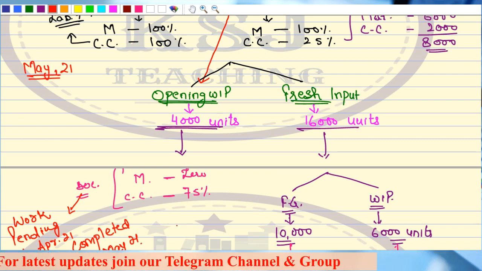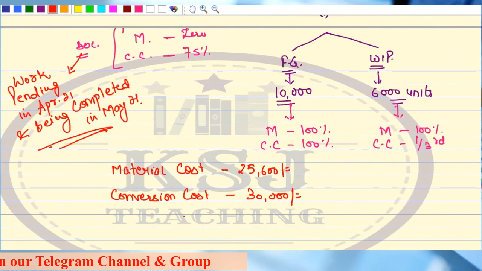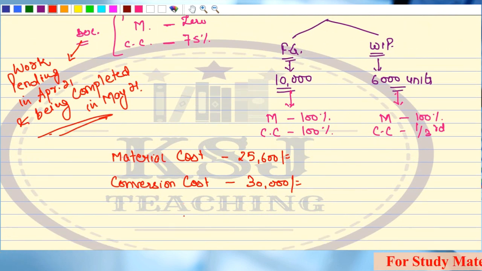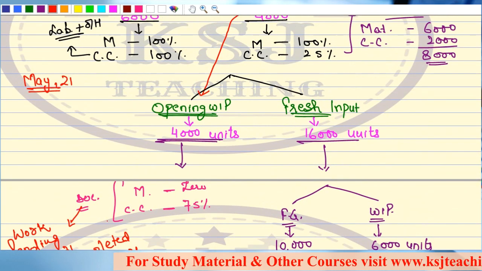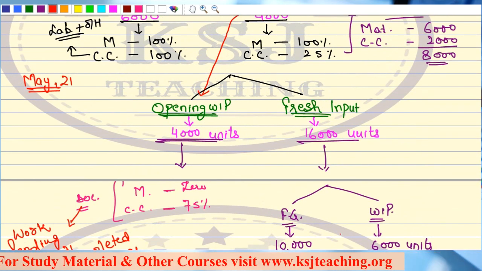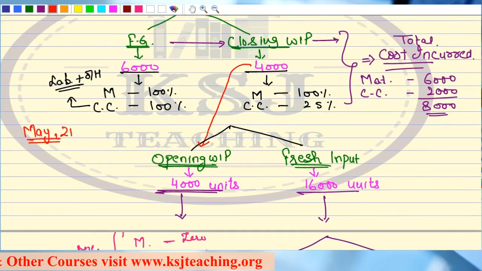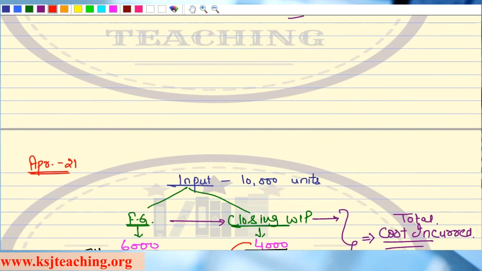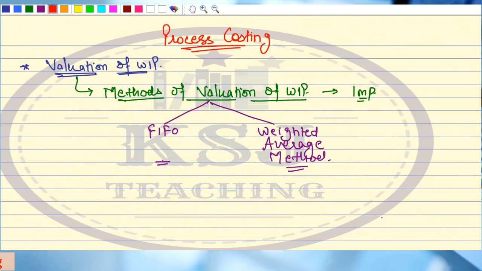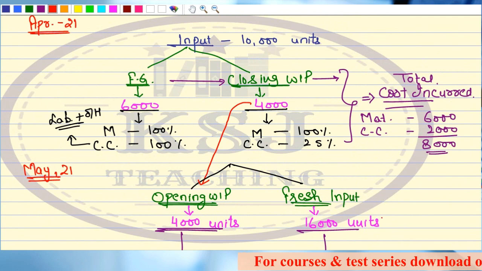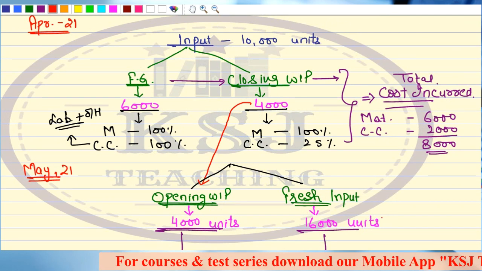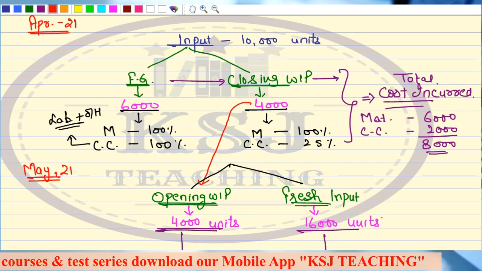Any doubts? Now, I say calculate the value of finished goods and closing WIP. The thing is that we have to value this opening WIP and this closing WIP. We can value it by two methods, that is the FIFO method and the weighted average method, right? So the first thing is that we have to calculate, this is the whole example that we have framed. This is basically the question that we have framed, okay?